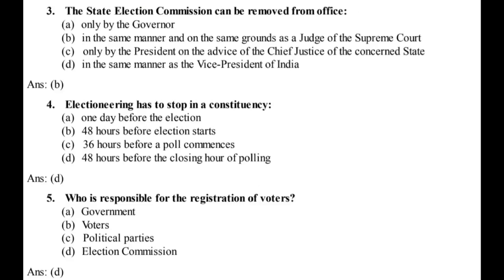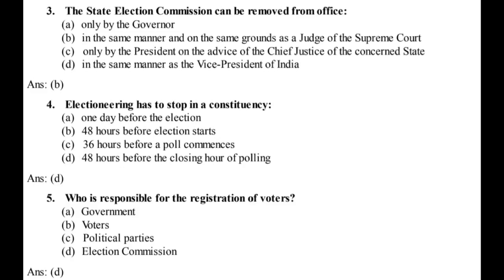3. The State Election Commissioner can be removed from office. A. Only by the Governor. B. In the same manner and on the same grounds as a judge of the Supreme Court. C. Only by the President on the advice of the Chief Justice of the concerned state. D. In the same manner as the Vice President of India. Ans. B.